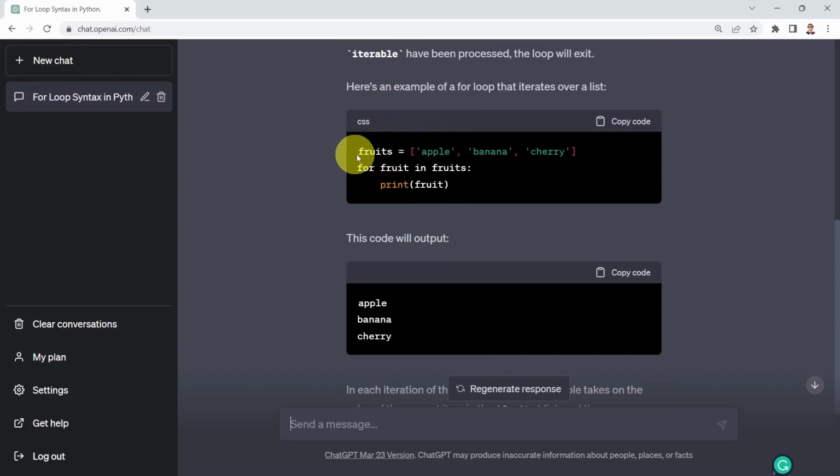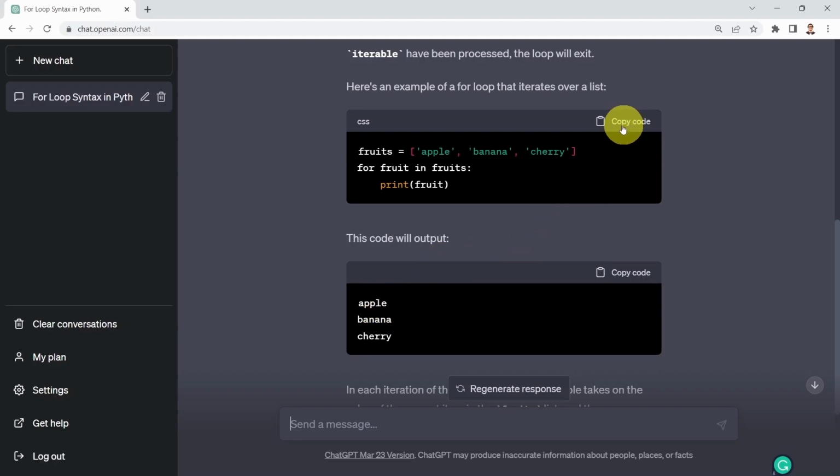So it's telling you that you can define, let's say, a list here, call it fruits. And then to write a for loop that is going to print every single item in a Python list, you just say for fruit in fruits, which is my list here. And then you print the fruit. So you're going to print apple, and then banana, and then cherry. And it's also showing you what the expected code output is going to look like.